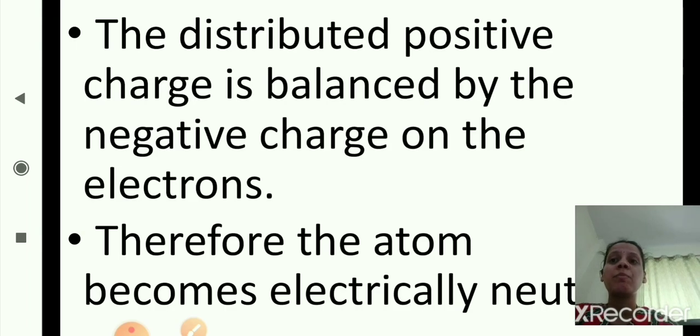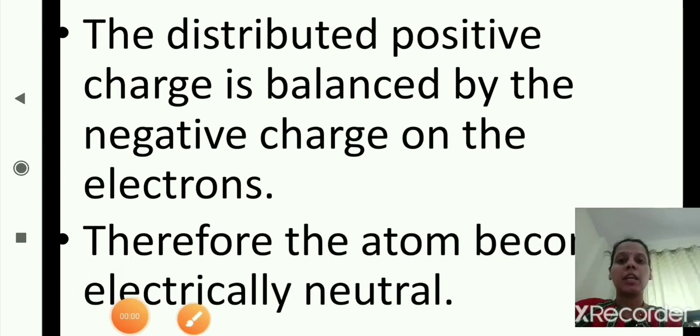The distributed positive charge is balanced by the negative charge on the electrons. Therefore, the atom becomes electrically neutral. Why? Because the distributed positive charge is balanced by the negative charge on the electrons.